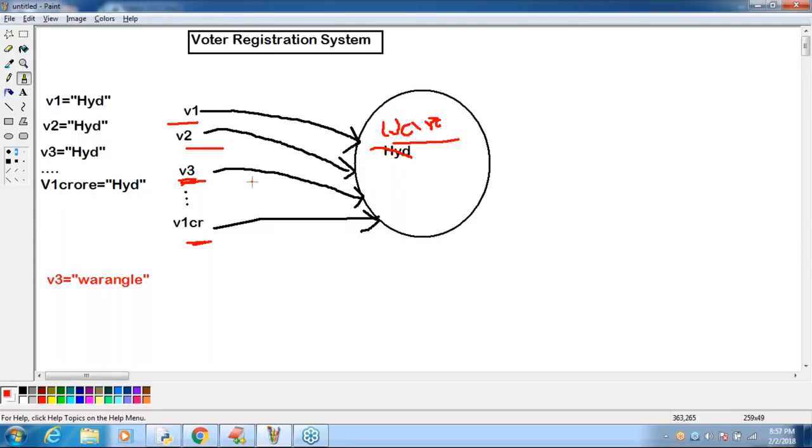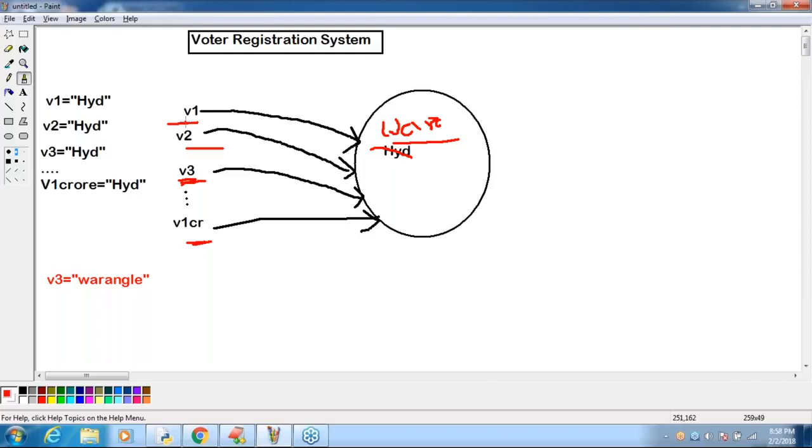Currently I entered my city name as Hyderabad. After 10 minutes, if I check, sir, my city name became Warangal. I never changed it; some other person changed it. Or after 10 minutes I check, my city name has become Mumbai. My city name by default becomes Mumbai. So it is always a bigger problem, right? Remember that.